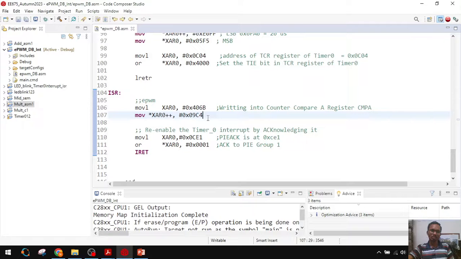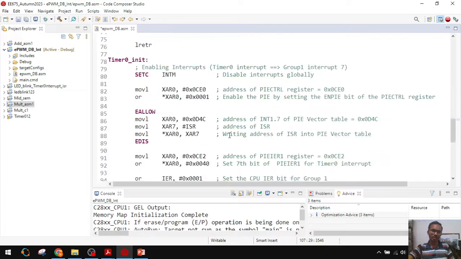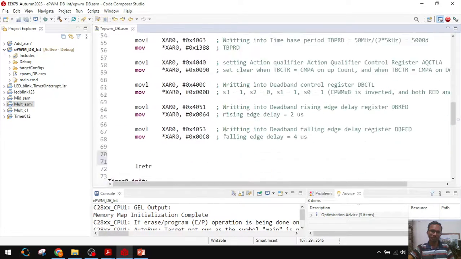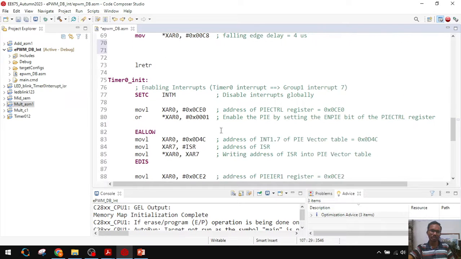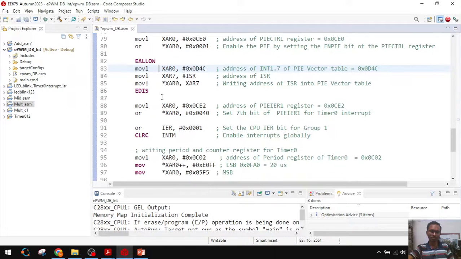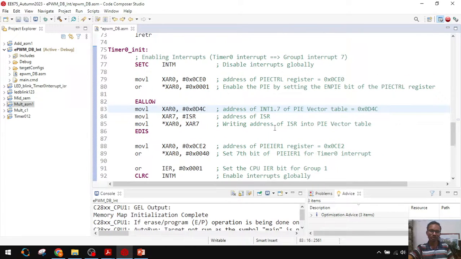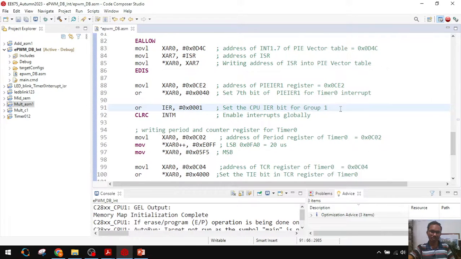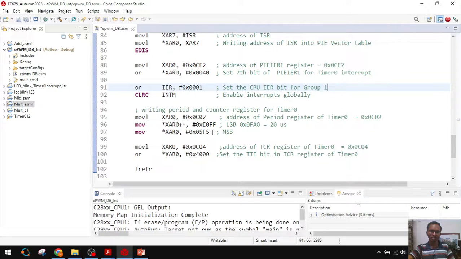Actually in this code I am using the timer 0 interrupt for every 20 microsecond. Timer 0 is going through the peripheral interrupt expansion module. Those configurations we have covered in the previous session. That's why I am not discussing them here. I am just changing it to every 20 microsecond.